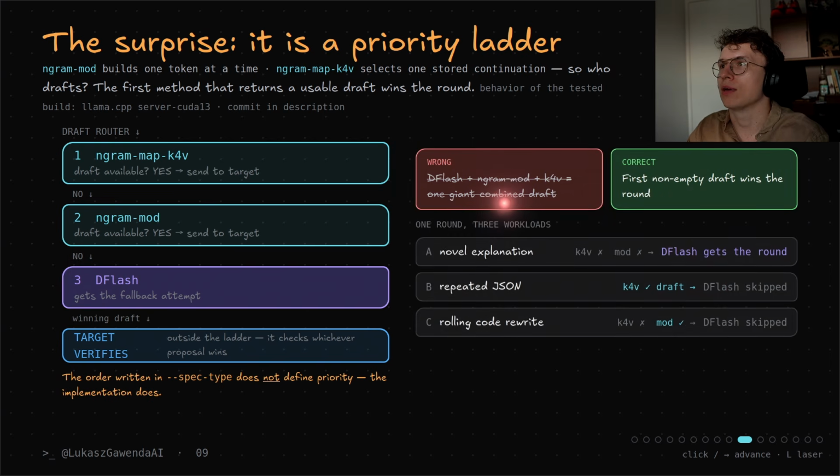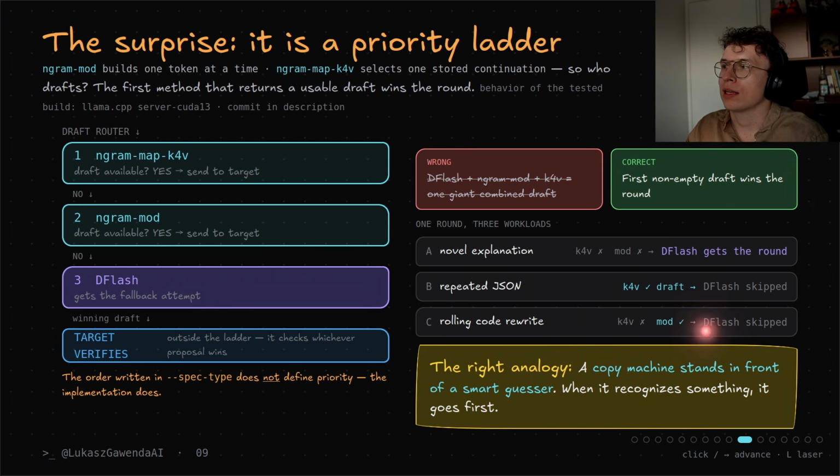Now let's check. If, for example, we have different workloads like novel explanation, then DFlash will get the round. If we have repeated JSON, then K4V will draft us something and will skip the DFlash. And if we have rolling code rewrite, then the mod one will be used. So basically, the first non-empty draft wins the round. It's like a copy machine that stands in front of a smart guesser, and when it recognizes something, it goes first because it's cheap.